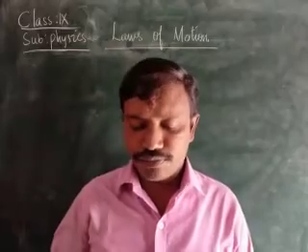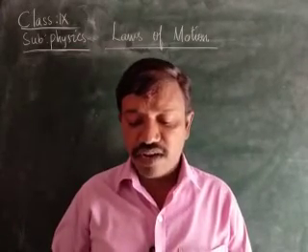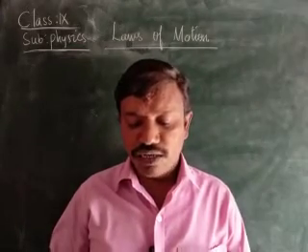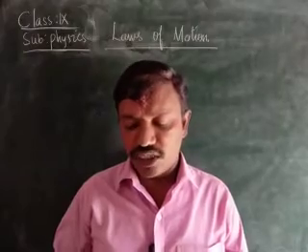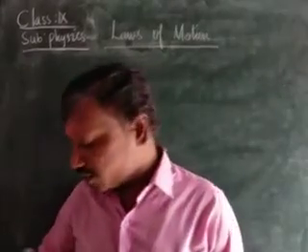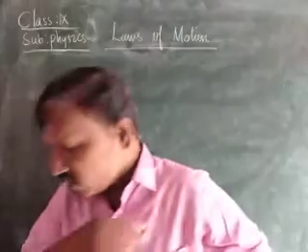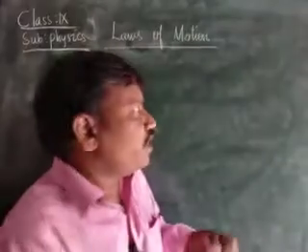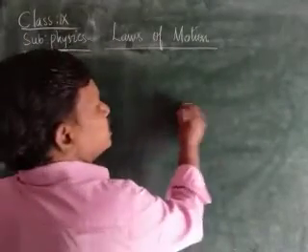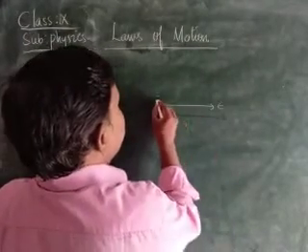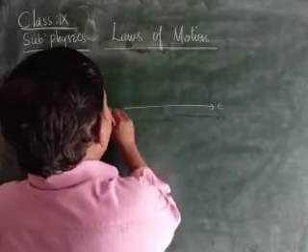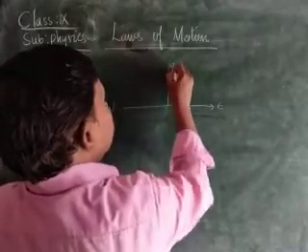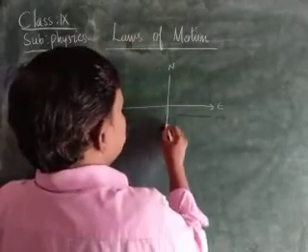Right. Next question, children. If a car is traveling westwards with a constant speed. Normally, children, the directions we take are east, west, north, south.